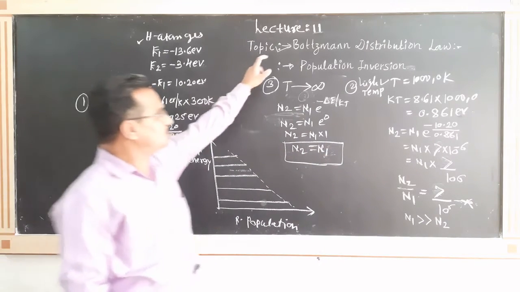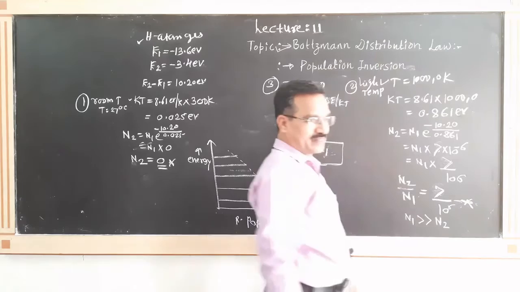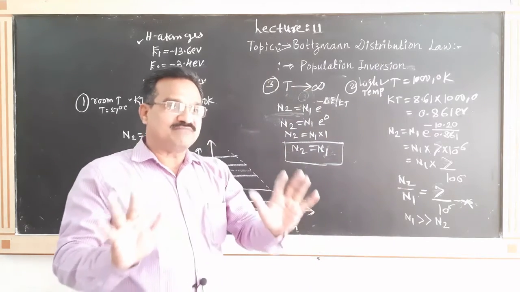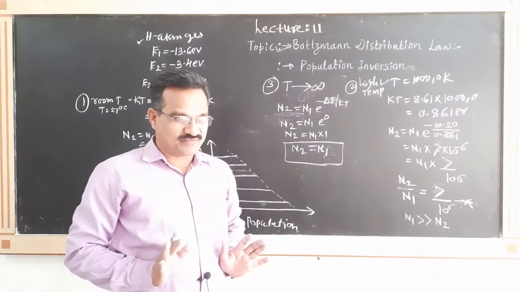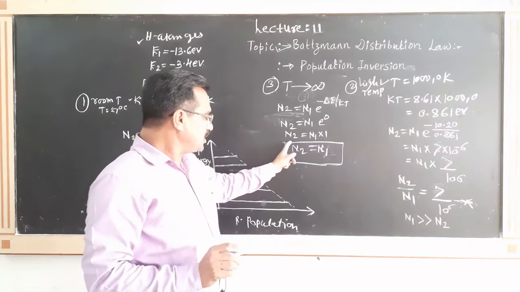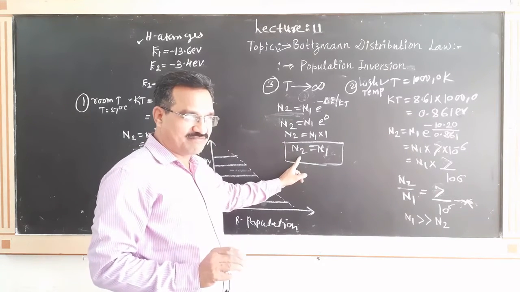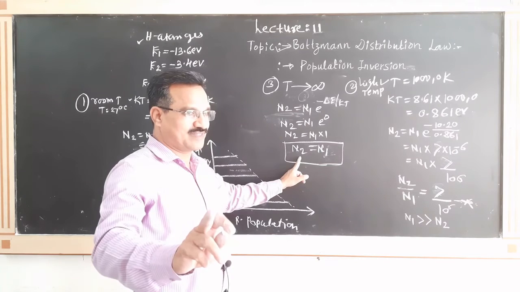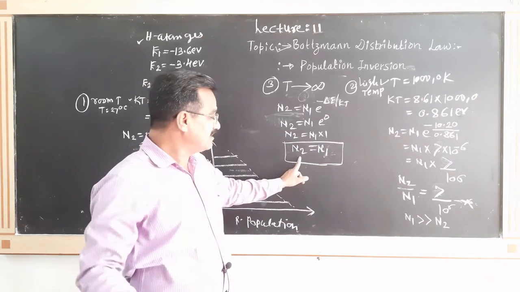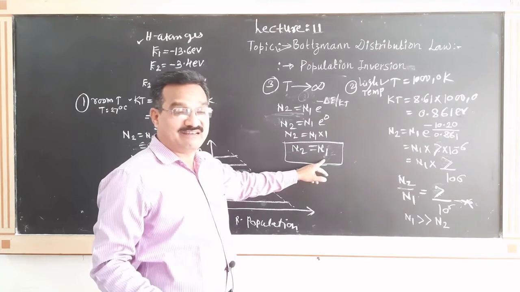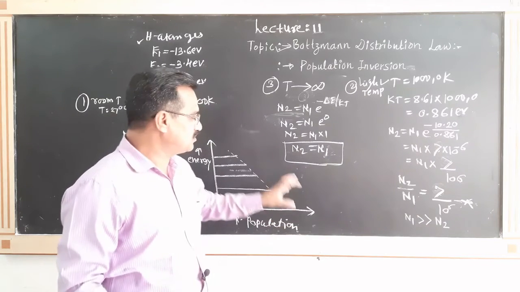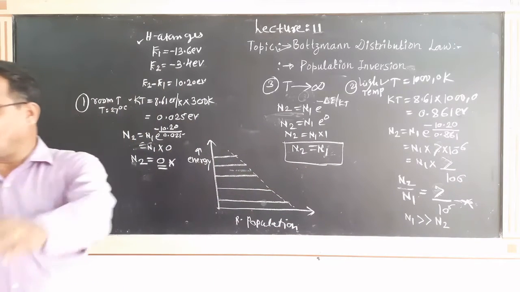And this is actually Boltzmann's distribution law. As long as the material is in equilibrium, the population in the higher energy state, the excited state, never exceeds the population in the ground state.